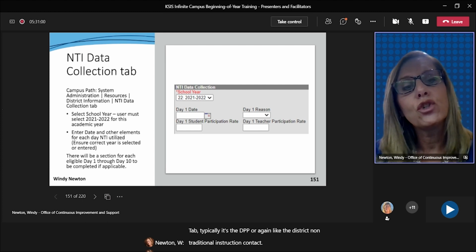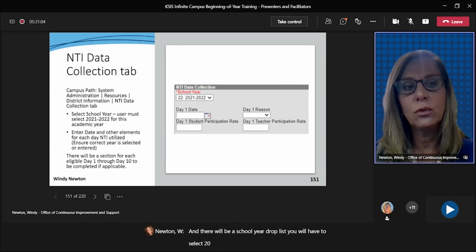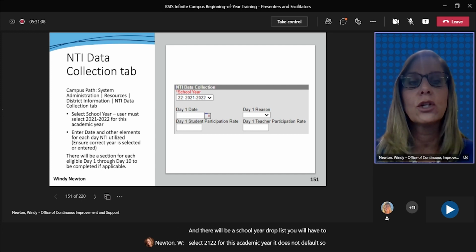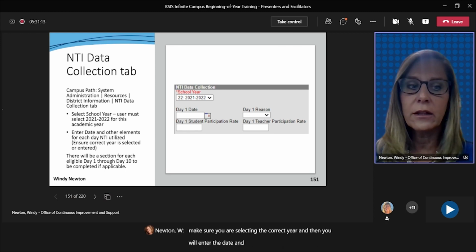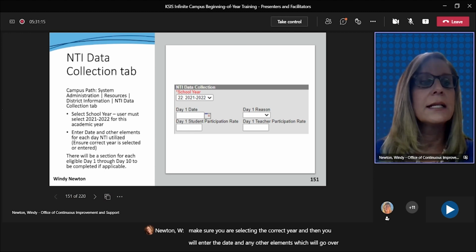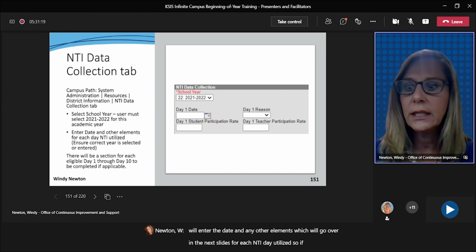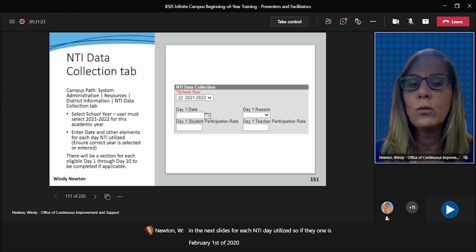There will be a school year drop list. You will have to select 21-22 for this academic year. It does not default, so make sure you are selecting the correct year. And then you will enter the date and any other elements, which we'll go over in the next slides, for each NTI day utilized. So if day one is February 1st of 2022, then that's your day one date.